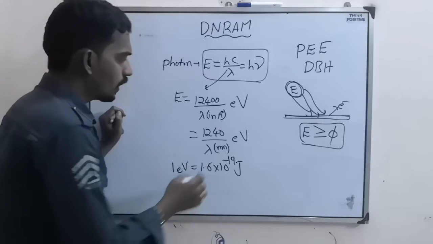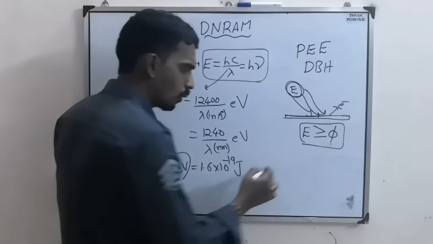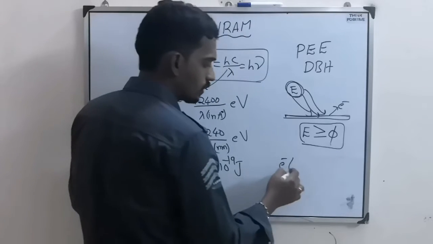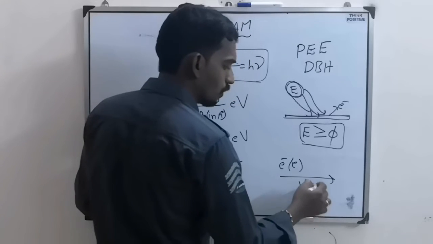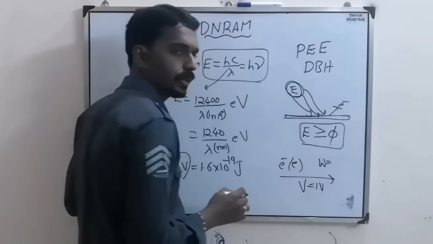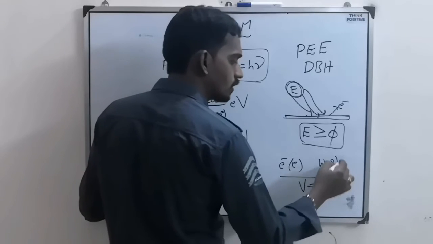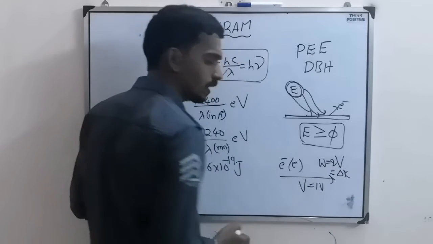That means 1 electron volt of energy is what you get if you take 1 electron having charge e and accelerate it through a potential difference of 1 volt. Generally, when a charge is accelerated through a potential difference, work done is charge into potential difference, which is equal to the change in kinetic energy.